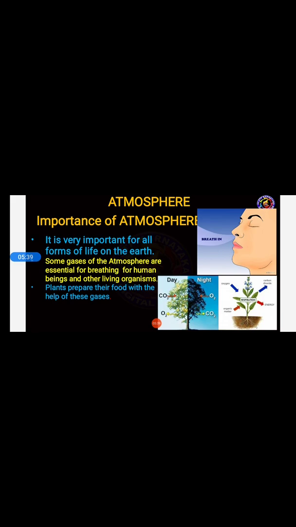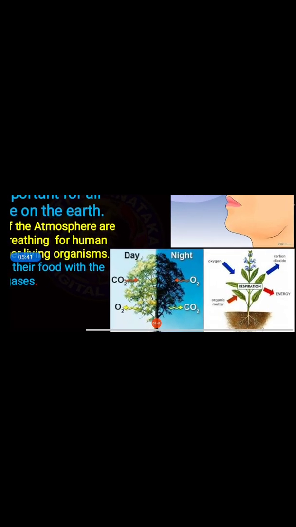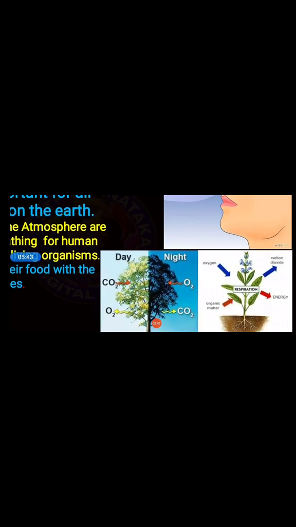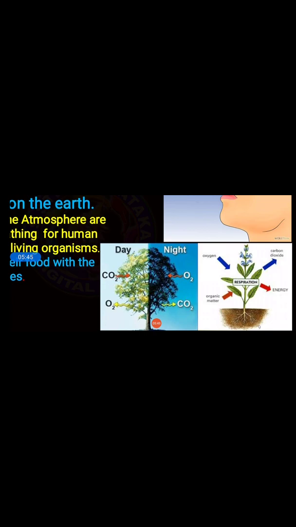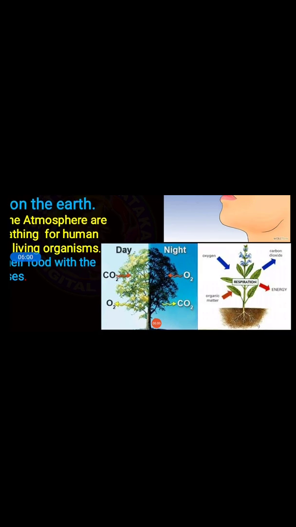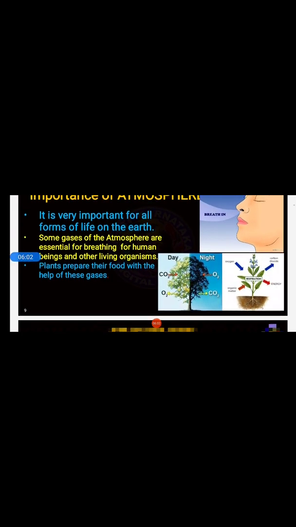And you know, students, what is the process of respiration? As for human beings, I think you have learned the respiratory system in your science class. Now let us see the process of plants, how they survive, how they live, and the respiratory system of plants: oxygen, organic matter, carbon dioxide and energy are involved in the respiration system of plants.